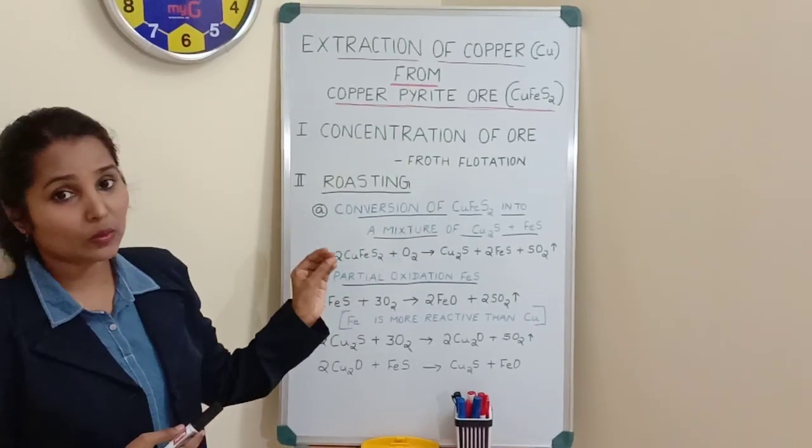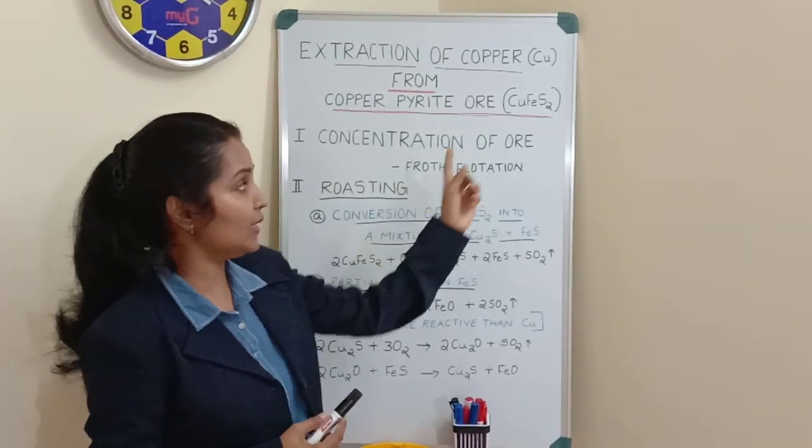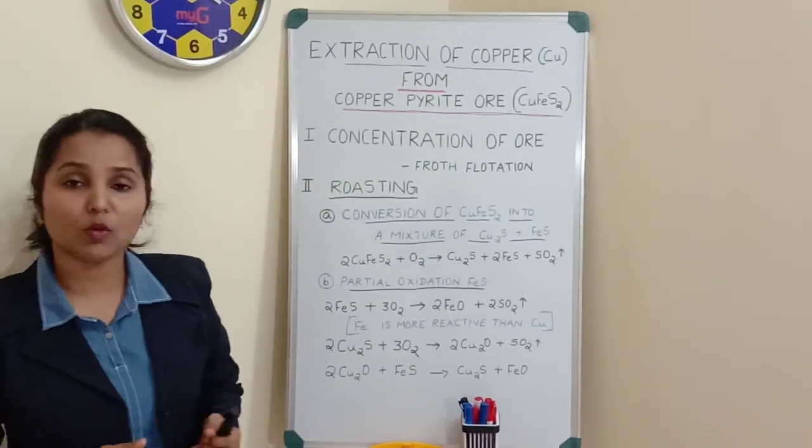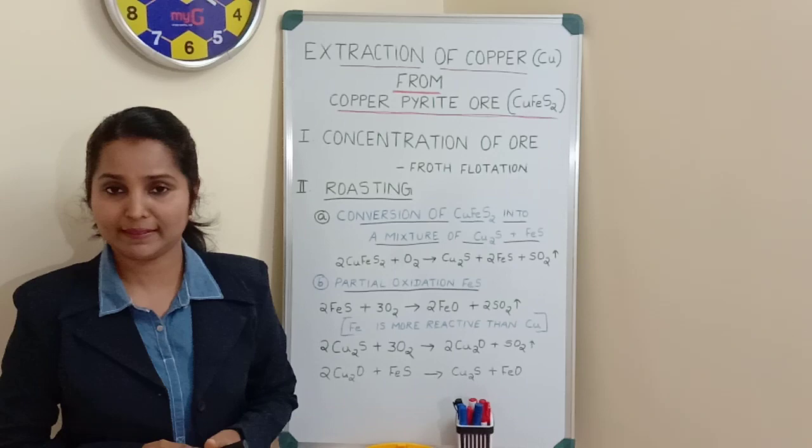Today we'll have the topic extraction of copper metal from copper pyrite ore. So this ore, copper pyrite, has the chemical formula CuFeS2, and this copper pyrite ore is also known as chalcopyrite.